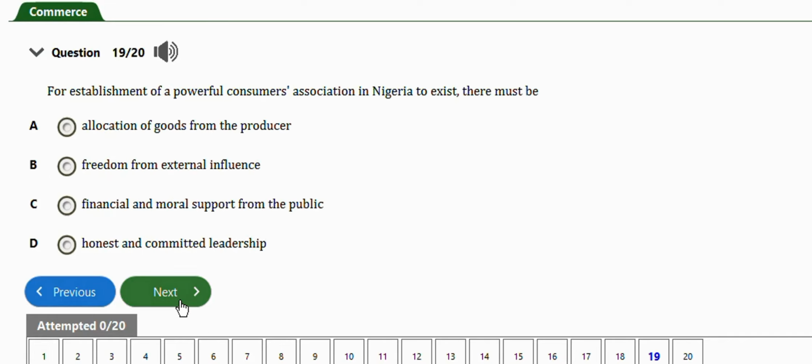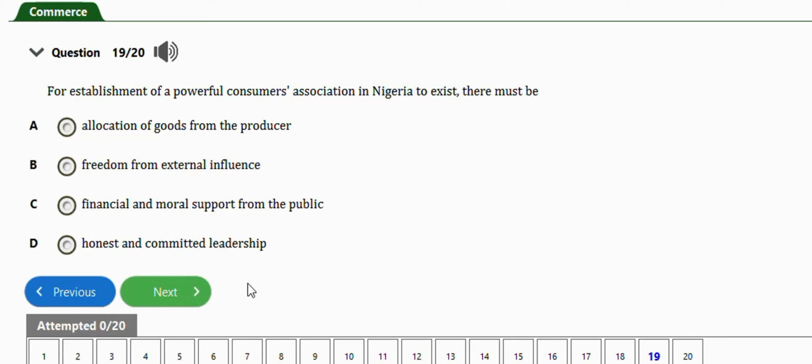Next question says for establishment of a powerful consumer association in Nigeria to exist, there must be allocation of goods from the producer, freedom from external influence, financial and moral support from the public, and committed leadership. So guys, the right answer is that for establishment of a powerful consumer association in Nigeria to exist, there must be financial and moral support from the public.